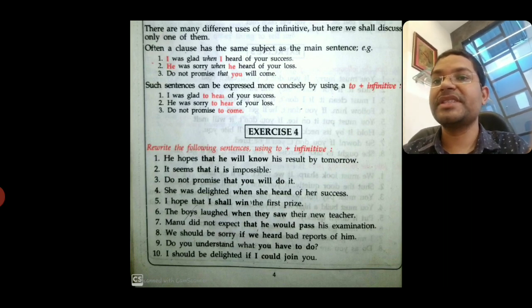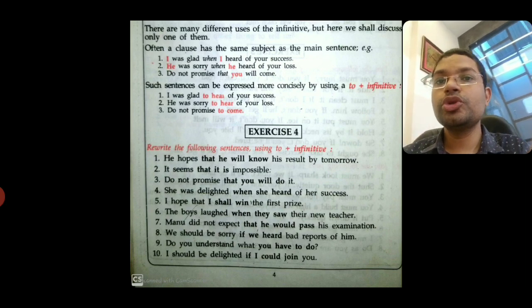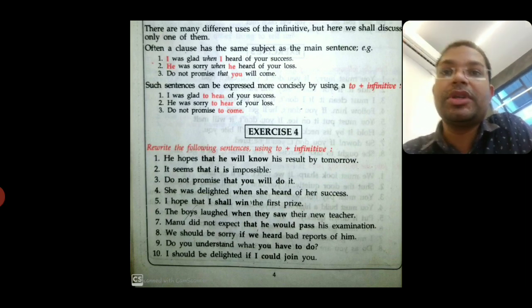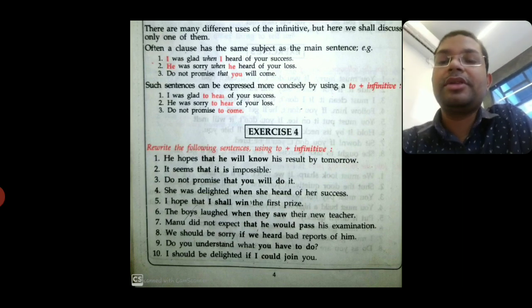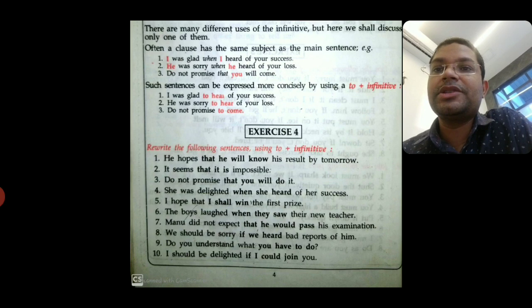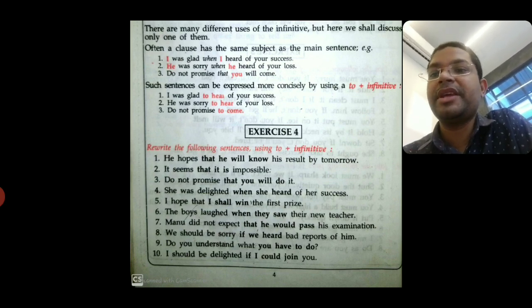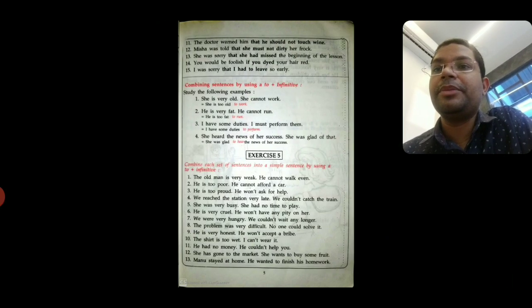So: it seems to be impossible. Do not promise that you will do it. Do not promise to do it. After you use 'to', quickly jump to the verb of the second sentence, then write down the remaining words. This is how it becomes very easy to do this exercise. I hope you will be able to do the remaining exercise. If you have any question, you can write to me in the comments and I will help you.